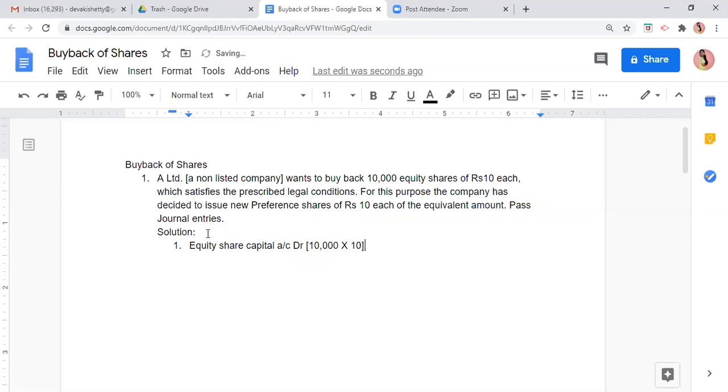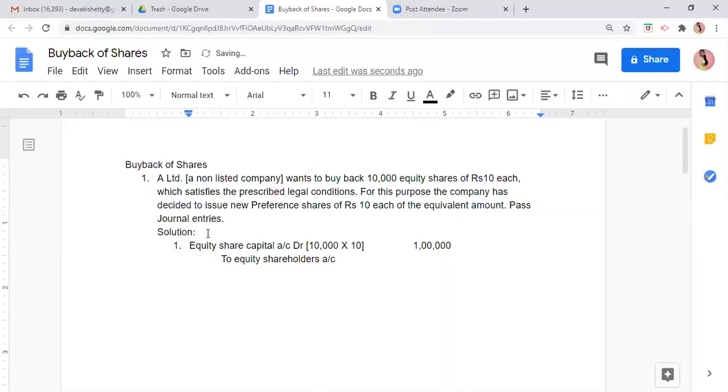कितना शेयर बायबैक होने वाला है? How many shares will be bought back? 10,000 इक्विटी शेयर्स ऑफ ₹10 ईच. और कितना वैल्यू में? 10 रुपीज में. So 10,000 into 10 is how much? 10,000 into 10 is 1 lakh. Now tell me, ये अमाउंट किसको, who will we pay this amount to? To the equity shareholders.